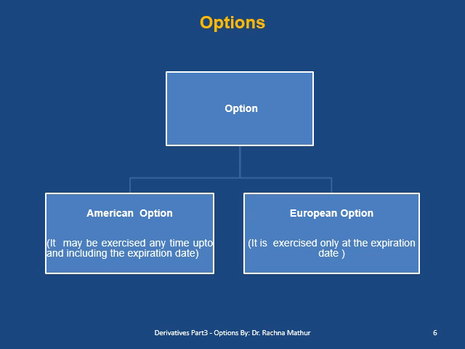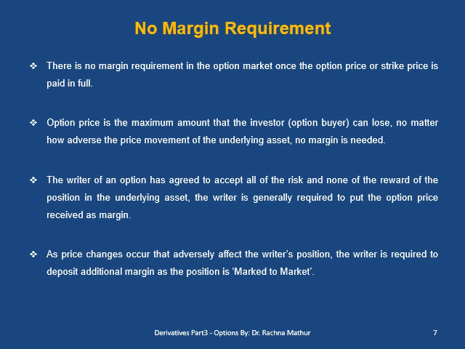On the basis of expiry, options are of two types, American option and European option. American options are the options which can be exercised anytime up to and including the expiry date. But European options are exercised only at the expiration date.